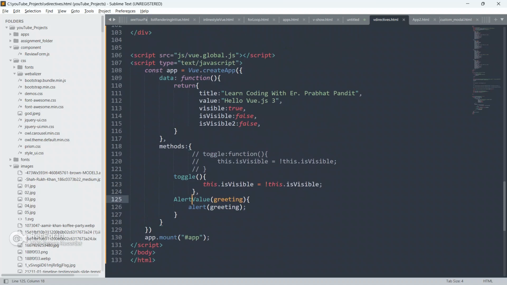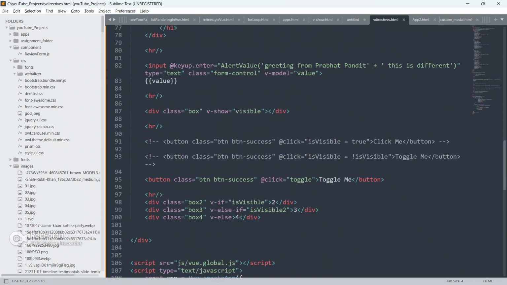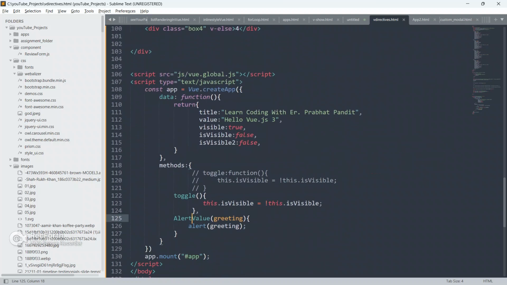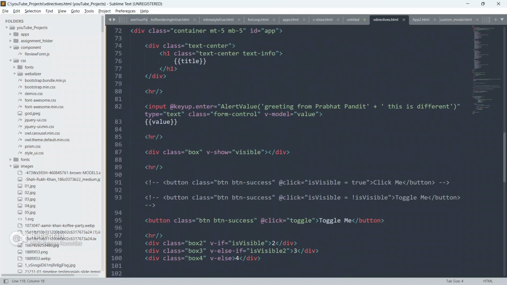So as you can see, guys, this is the shorthand for this. In this video we have learned directives in Vue.js like v-show, v-if, v-else-if, v-else, and v-on, the shorthand for v-on, events and event modifiers, and also methods and events.